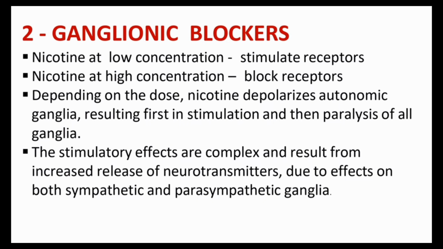Okay. The stimulatory effects are complex and result from increased release of neurotransmitters due to effects on both sympathetic and parasympathetic ganglia. Just for the introduction, if you want, you can check the image on the neurotransmitter actions. It's not that important. For the introduction purpose, I just mentioned it, just read it and check it. Okay.